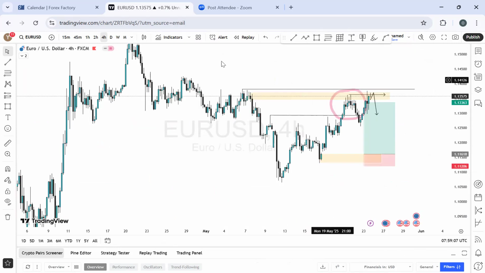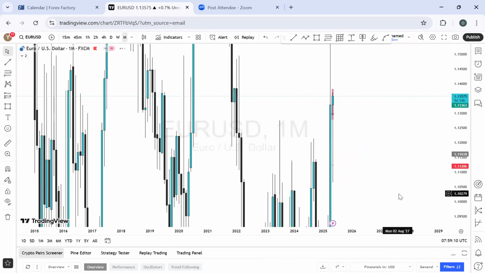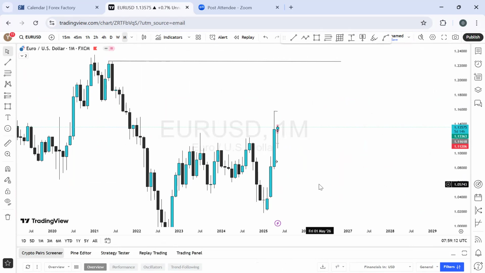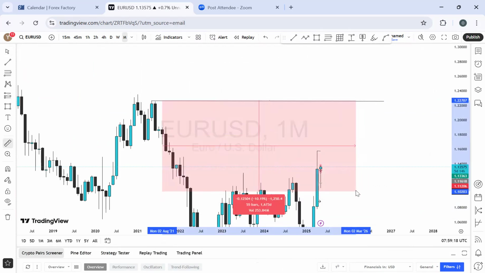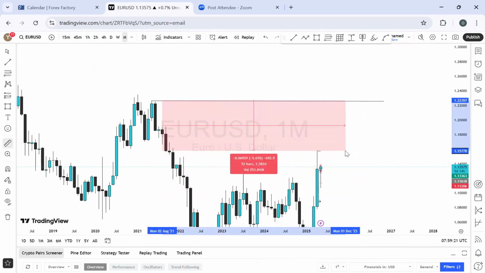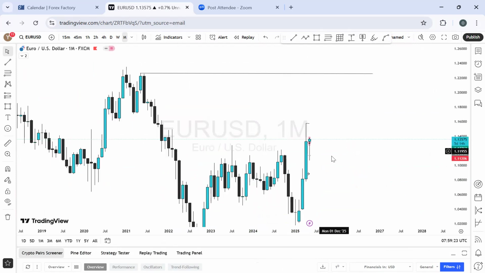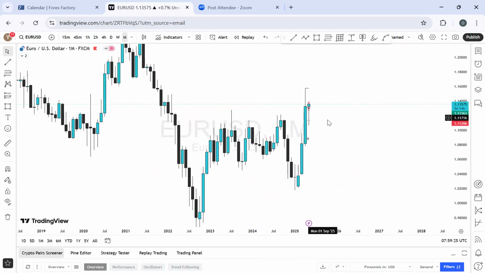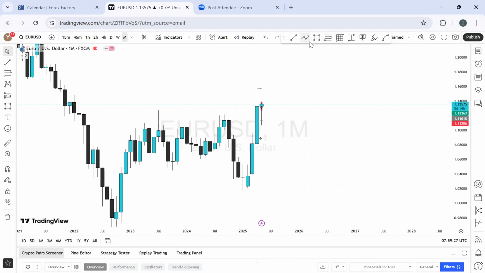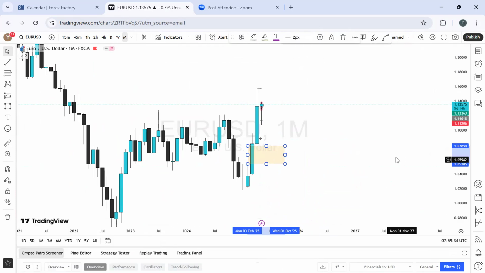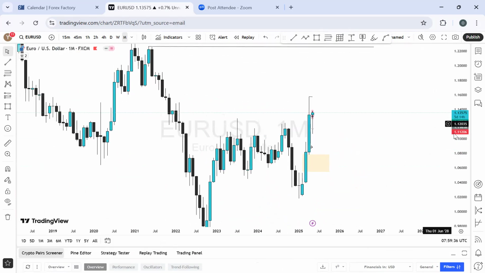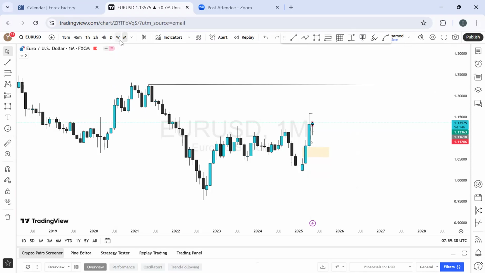On the monthly time frame for the Euro US dollar, that's what was happening: massive bullish momentum. Like I told you last week, I'll still be targeting this high price level, and it looks more like the price is going to rehearse that zone. Currently, this is the monthly time frame for the past 3 months. It's been massive. And for the last 3 months, we have a bullish favorable gap zone right here, which we are not dealing with for now because the market is far away with high momentum, until we see a change of character on the lower time frame. So currently, this remains bullish.